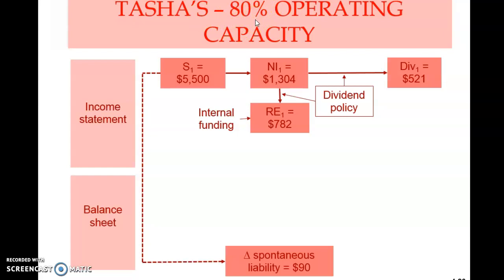Previously it was operating at full capacity. The projected sales is the same, 5,500. The projected net income is the same. The dividend paid out, 40%, is the same. The dividend policy is the same. The retained earnings will be the same. Now the spontaneous liability, $90, is the same as previously. The difference now is this.